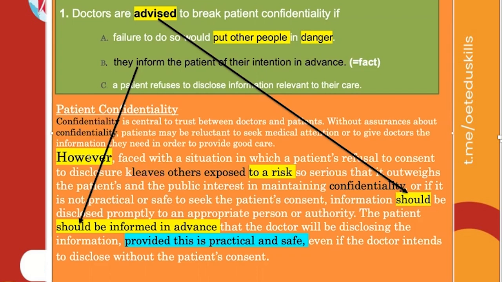Confidentiality is central to trust between doctors and patients is the categorical statement, the topic sentence. But at the second part, after the contrast, they are giving exception. In certain situations, we are not bound by confidentiality. Ethics of confidentiality. Others' life is in danger. Should be informed in advance that the doctor will be disclosing the information provided this is practical and safe. Only if it is practical and safe, and should be. It's not must be. Like depends on doctor's discretion whether you should inform or not. Is that clear? Yes, Father.